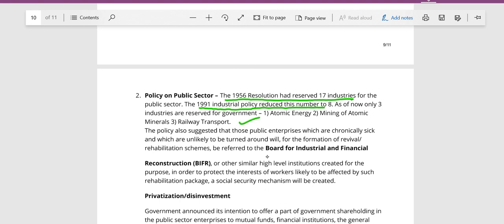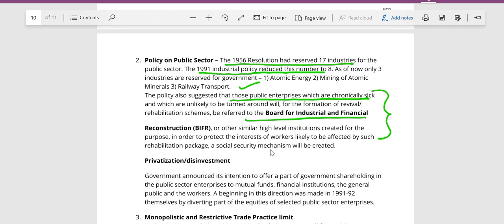And also the BIFR was set up. Now the BIFR has been abolished, but the Board for Industrial and Financial Reconstruction was set up, which would look after the sick units. Those PSUs which were running on loss, their cases would be taken up, and accordingly their privatization, disinvestment or merger, whatever would be the decision, in the interest of the workers, etc., everything would be looked after by this board. Name of the board was Board for Industrial and Financial Reconstruction.